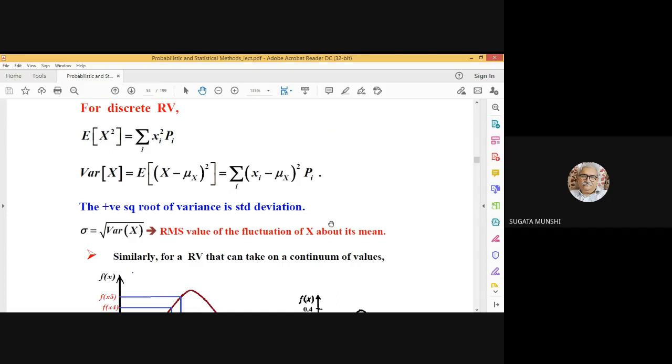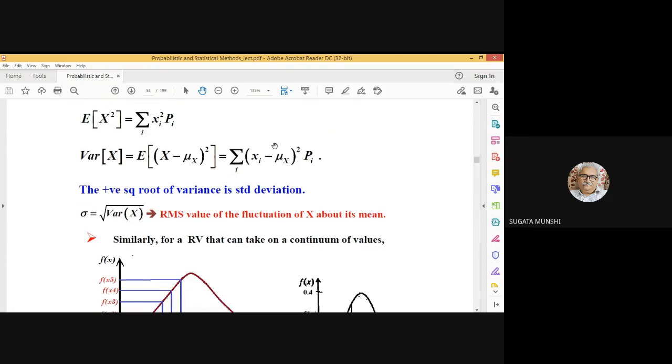So what can be considered as the counterpart of a discrete random variable taking on values of x equal to x1, x equal to x2? What may be the counterpart for the continuous random variable? Instead of considering the probability of x equal to x1, what can you consider?